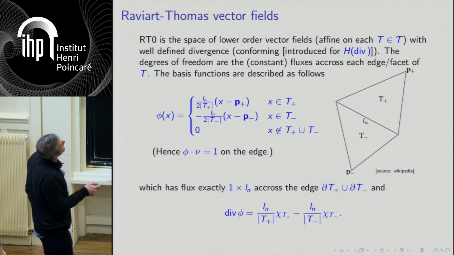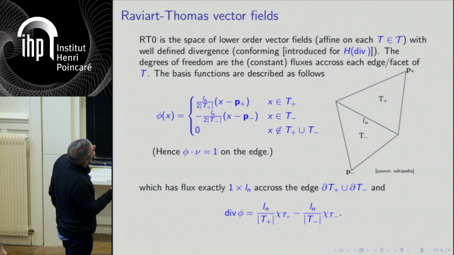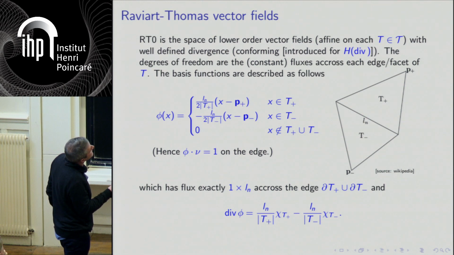So the degrees of freedom, the coordinates in the basis, are given by the fluxes through the edges. And to get a function which has flux 1 through this edge and 0 through any other edge, you build it like this. You take this vector field, which is x minus p plus here, which has a flux here, and then it's minus (x minus p minus) here.